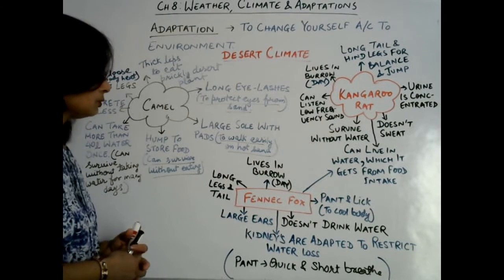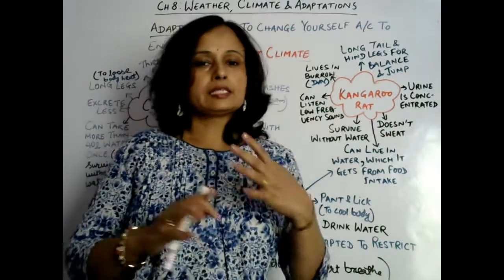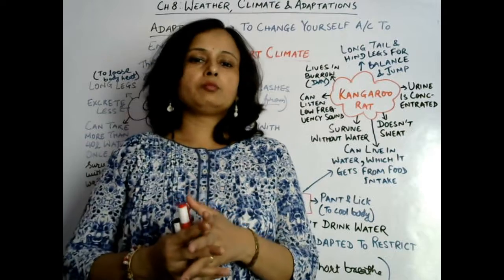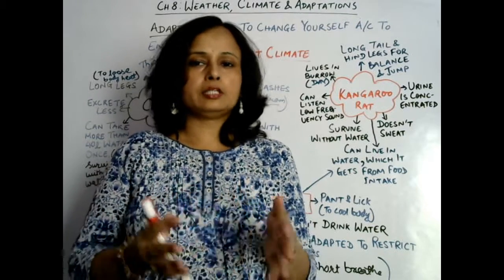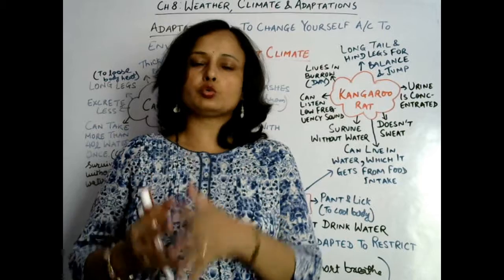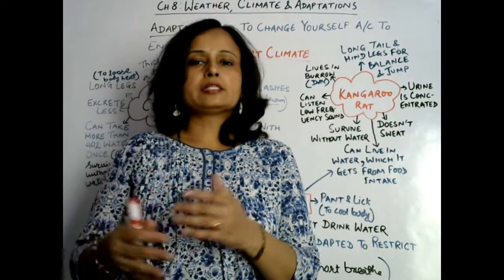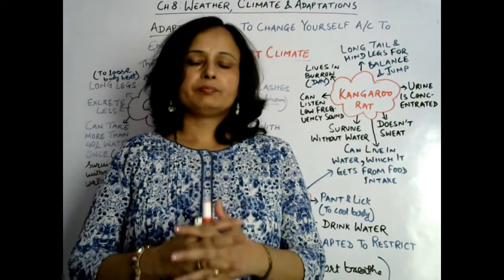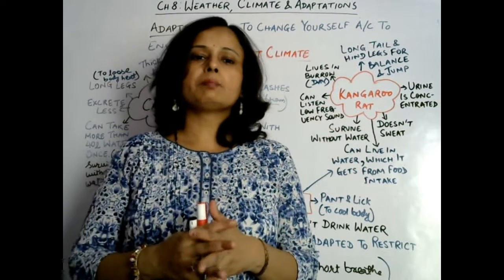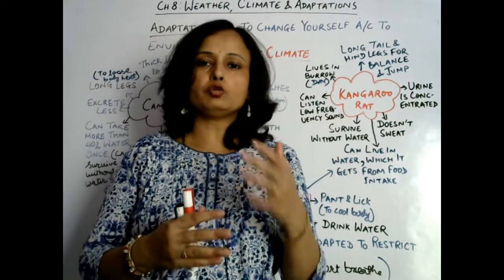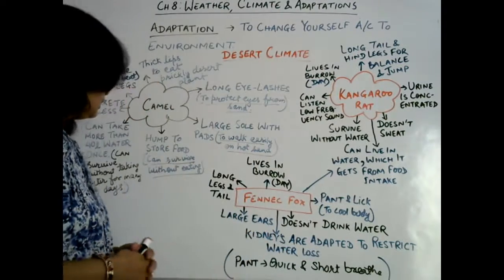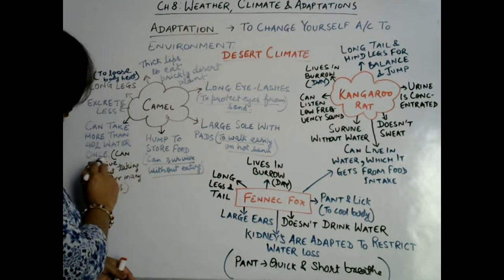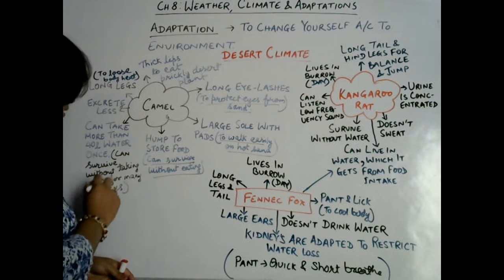Okay, so what happens, camel can survive without food for so many days and in a single time only it can intake much food. इतना ज़्यादा food वो ले सकता है and store कर सकता है so that it can survive so many days without food. So food is stored in the hump that is found on the back, ऊपर camel के body के ऊपर जो होता है.